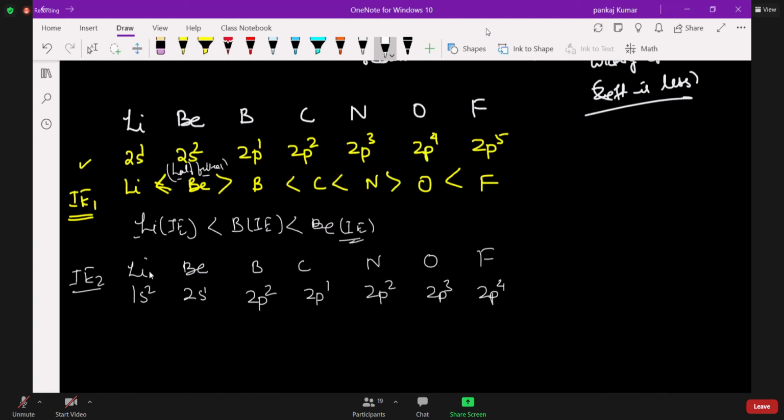So how do we write the energy? Sir, boron will have 2s2, no, sir, 2s1, so we can do beryllium first. Sir, I'm talking about boron, sir. How did you get 2s1? It should be 2s2. Oh, boron, sorry. Sir, and lithium is also 2s1, sir, not 1s2. 2s2. This will be 2p1.